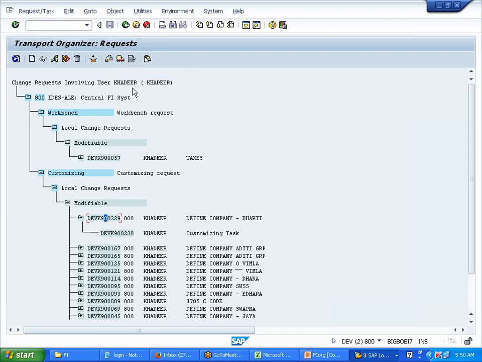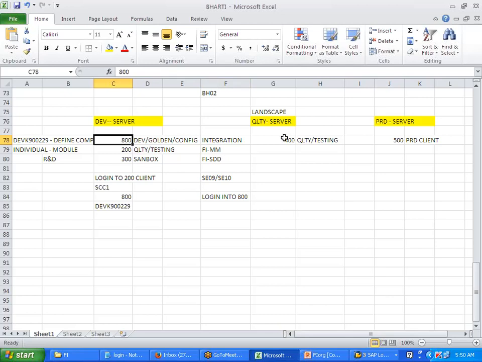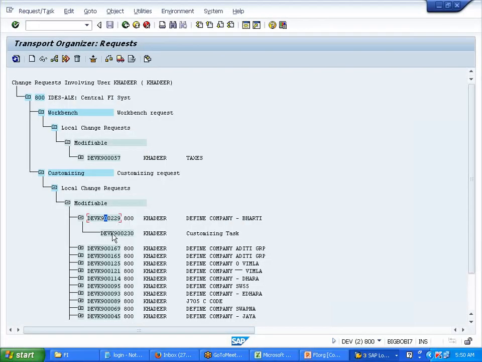What will happen? The basis consultant sets up everything behind the scenes. The moment you say release, it will move from here and come here. So I am moving the request from one server to another server by using this SE09 or SE10. First you need to release the subtask, then you need to release the main task by clicking on this.